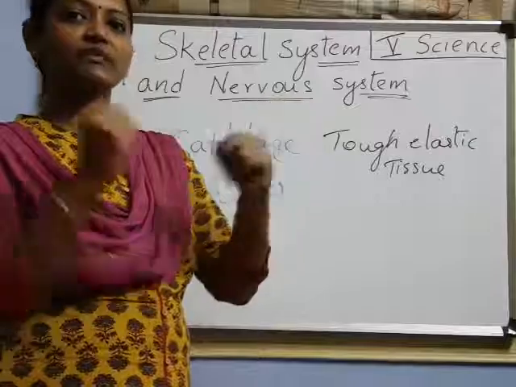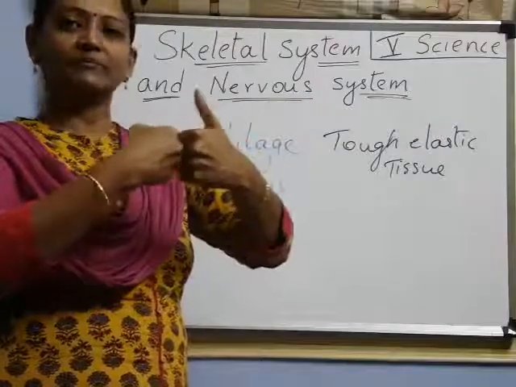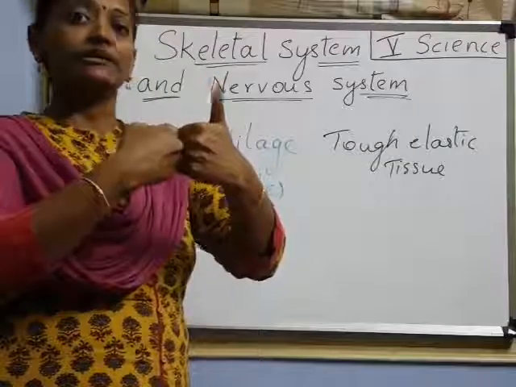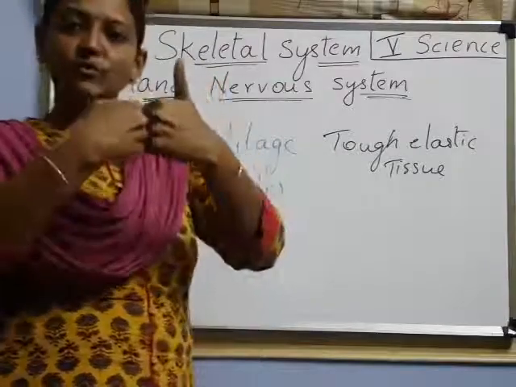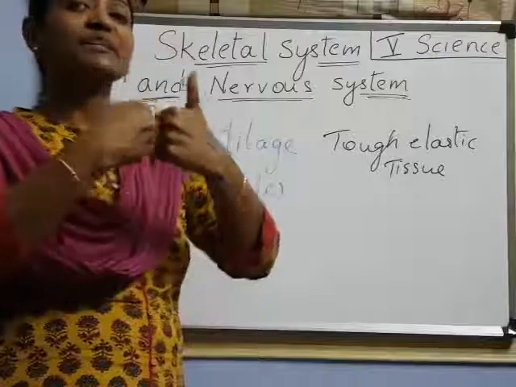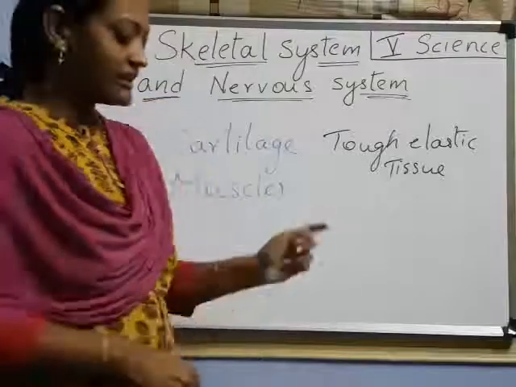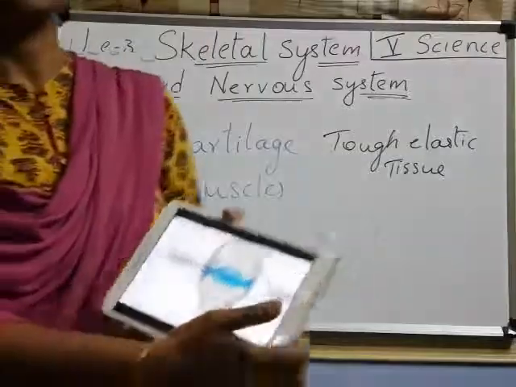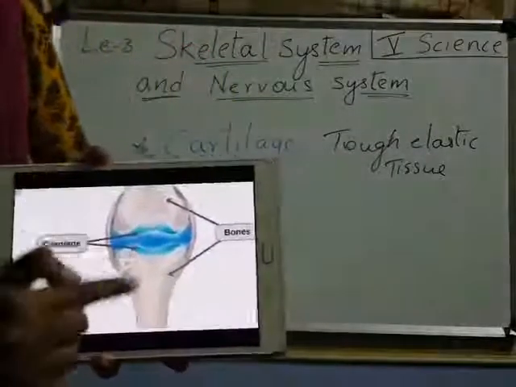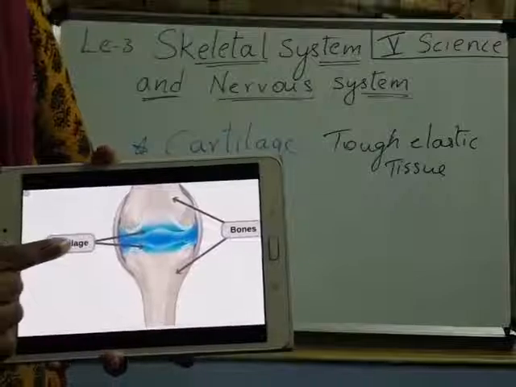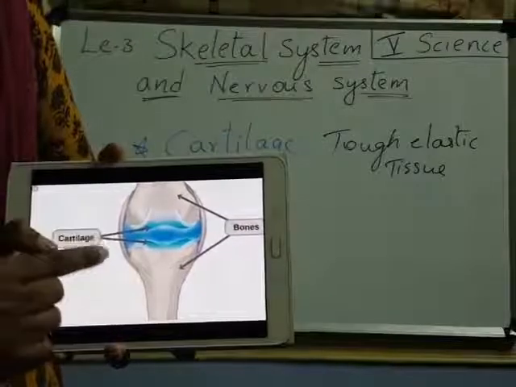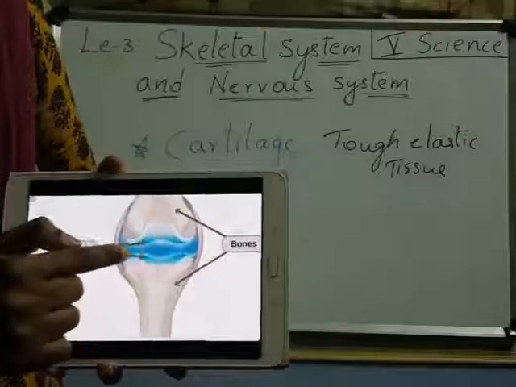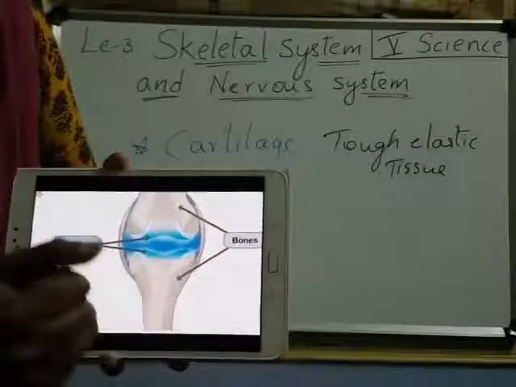Generally, suppose this is one bone and this is another bone. Both bones are rubbing each other, right? When we are moving, both bones have to rub. But this cartilage is between these two bones so that it prevents them from rubbing each other. Understood? Got it? Now I'll show that picture. Look at here children. This is cartilage. Two bones, in the middle we find cartilage. And this cartilage prevents the bones from rubbing each other.